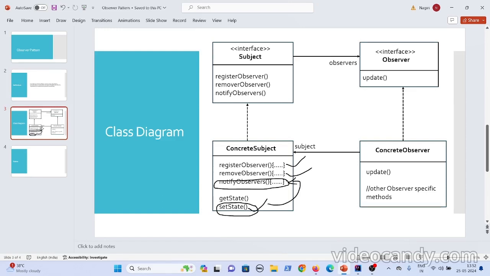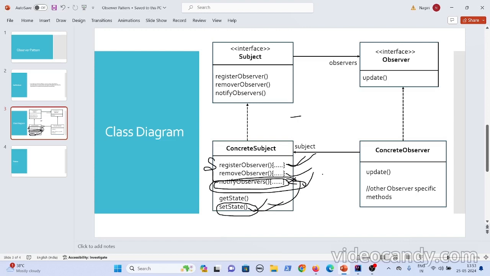What notify observers does now is, since it is already maintaining a list of observers, it will call each observer and send an email or the data, whatever an observer is interested in. So the first thing is, add the observer to your list. The second thing is, whenever a state changes, you invoke the notify observers method, and it will check the list of observers present on the subject and trigger an email or any kind of update to them.